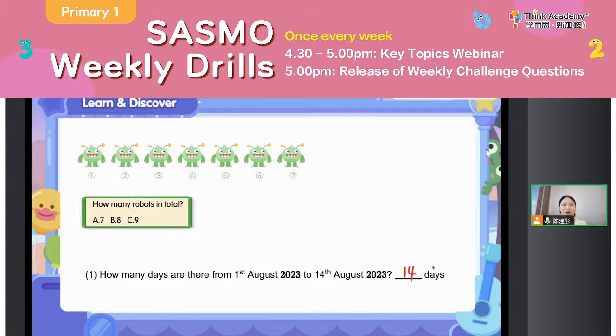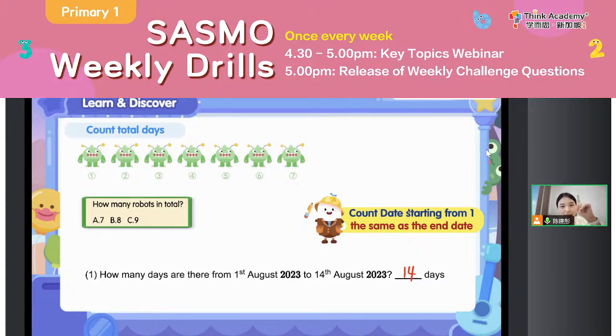14 days. But someone asked, Teacher Jane, this is such an easy question. Why do you need to let me count like this? This is a K1 question. But later I'll tell you why. Everyone, firstly, remember that if we count starting from the first day, then the number of days will just be the same as the ending date. What does it mean? For example, if we count starting from 1st to the 7th, then the total days will be the same as the last day. That will be 7, right?